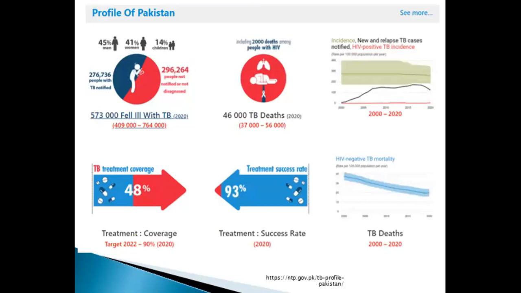Profile of tuberculosis: 567,000 people fell ill with TB in 2020, of which 45% were men, 41% women and 14% children. There is 48% coverage of TB treatment in 2020, and the success rate is 93%.